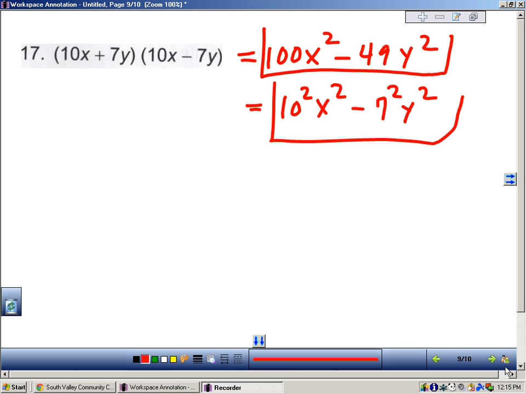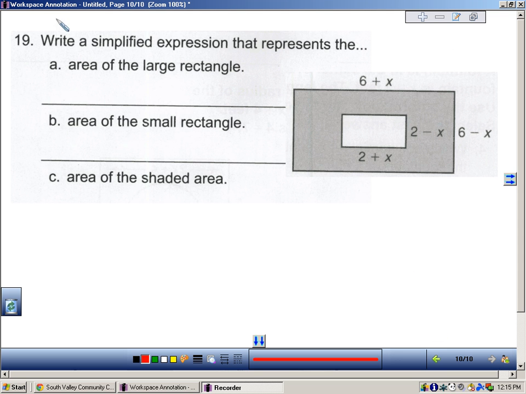Alright, moving on. Last question. Number 19 says, write a simplified expression that represents the area of the large rectangle, the area of the small rectangle, and the area of the shaded region. So the large rectangle is the whole rectangle. This is the large rectangle, I'm highlighting it. It's the length, and that's the width.